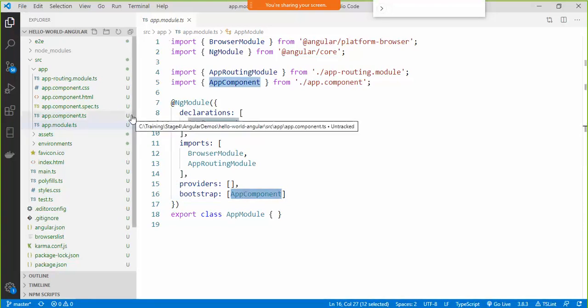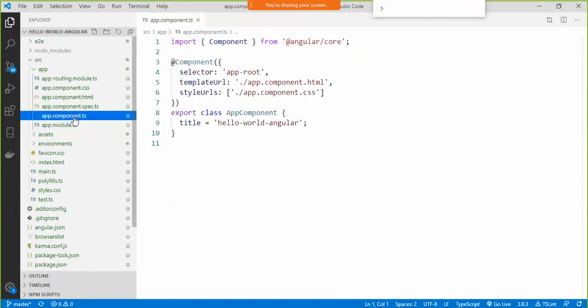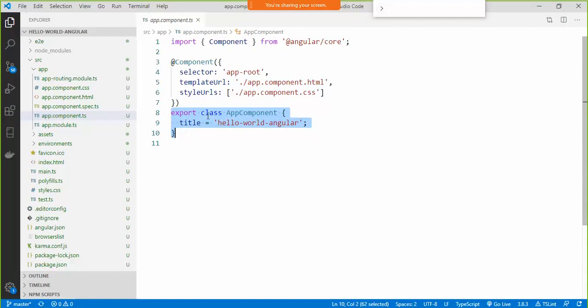When you talk about AppComponent, there is one file, app.component.ts. If I go to this file, this is again a class. See this? Export class AppComponent, and this class has one field called title, which was set to hello world Angular. This time the class has a different decorator called the Component decorator.